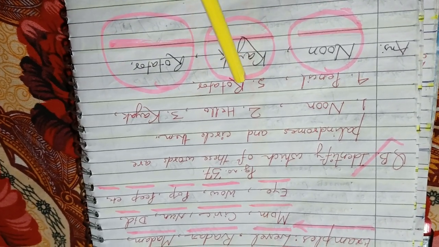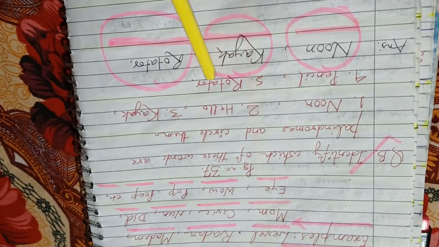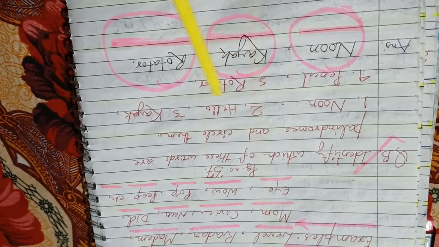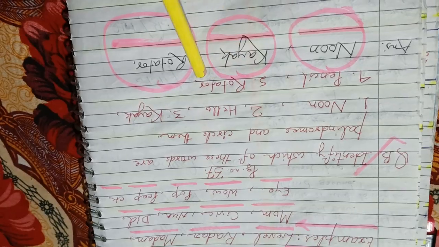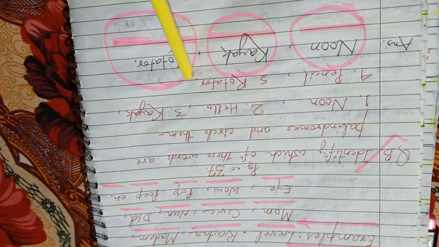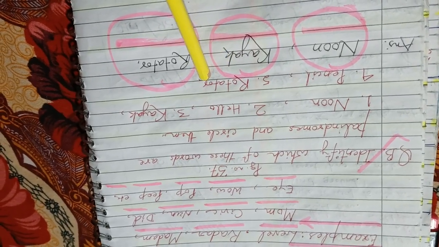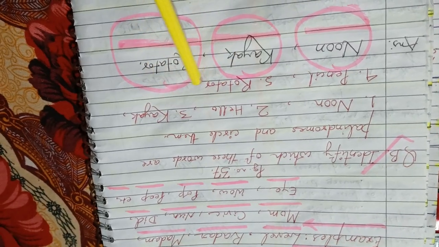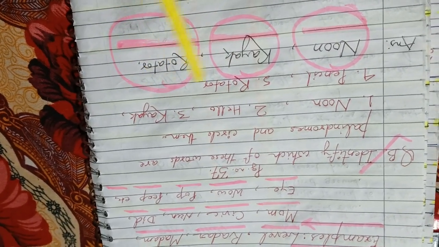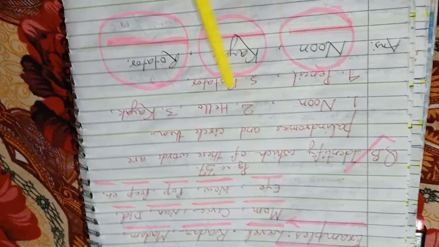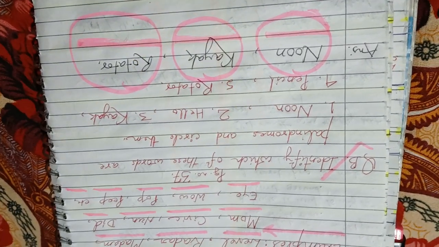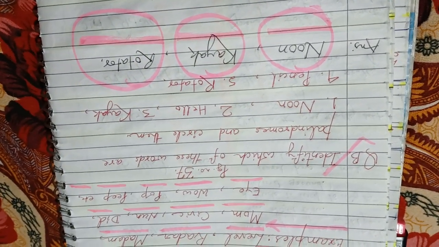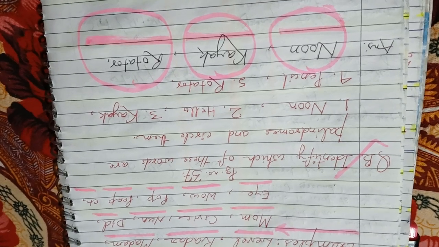In case of another example, R-O-T-A-T-O-R, rotator. In forward reading, the spelling is same, and in backward reading, again the spelling is same, that is R-O-T-A-T-O-R. So it has been encircled, and 3 of them are palindromes. In this way, you can learn more about palindromes through question answer mode.